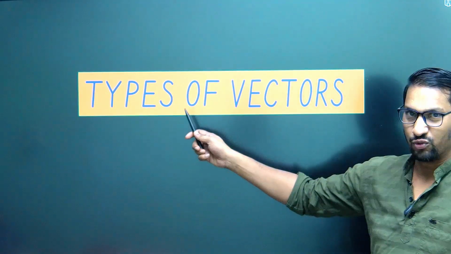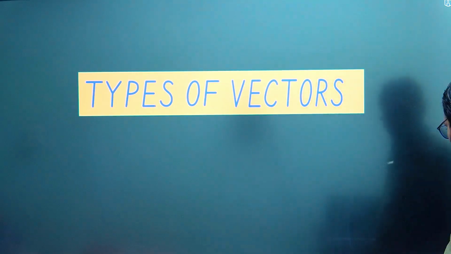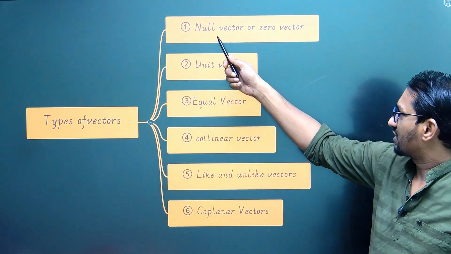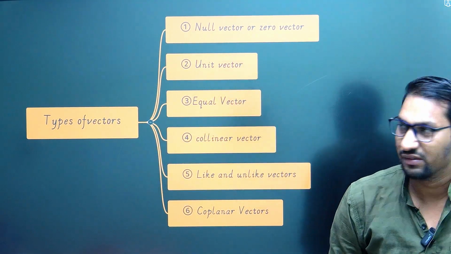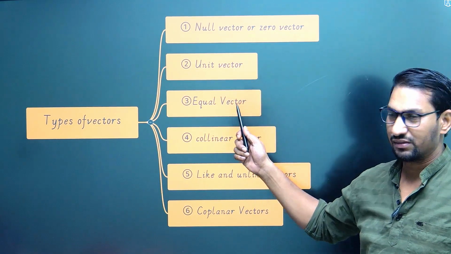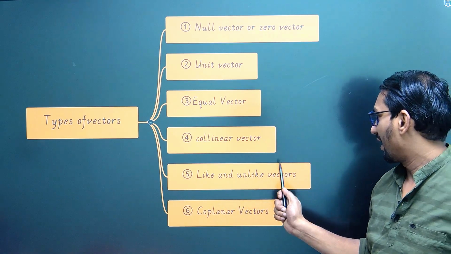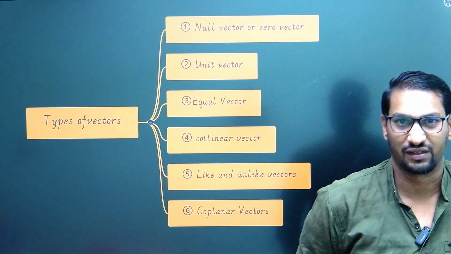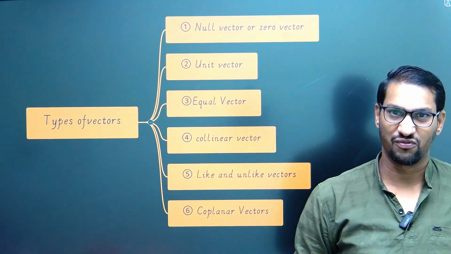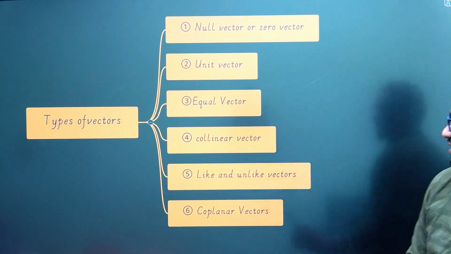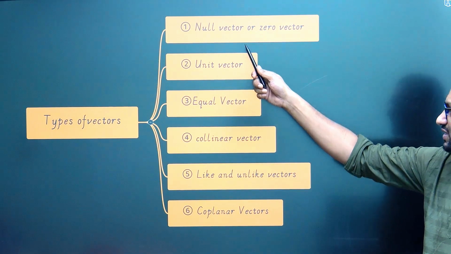Friends, today we are going to learn types of vectors. Let's find out what are different types of vectors. First type is null vector or zero vector, then unit vector, equal vector, collinear vectors, like and unlike vectors, and coplanar vector. These are some important types of vectors which we are going to discuss one by one in this video. Let's understand what is concept of null vector.